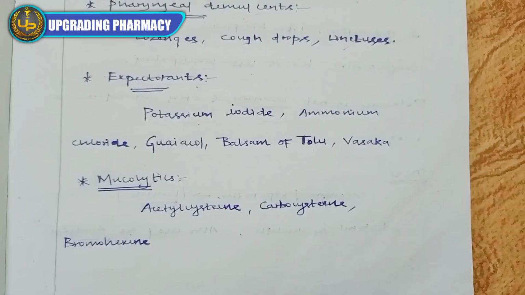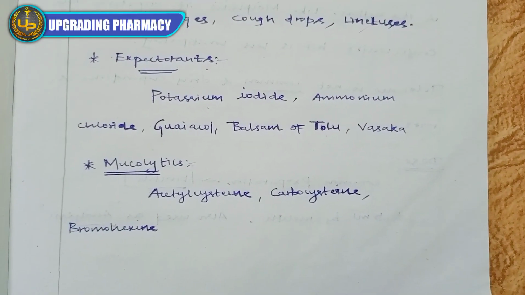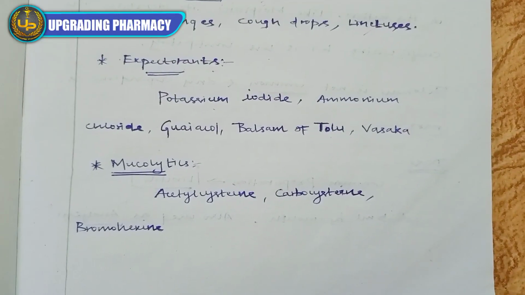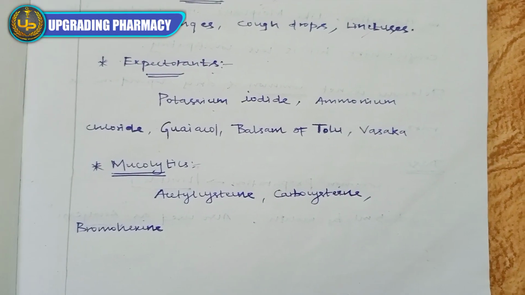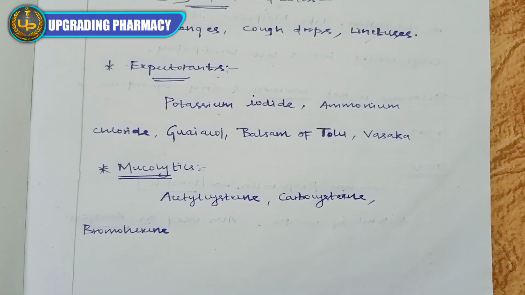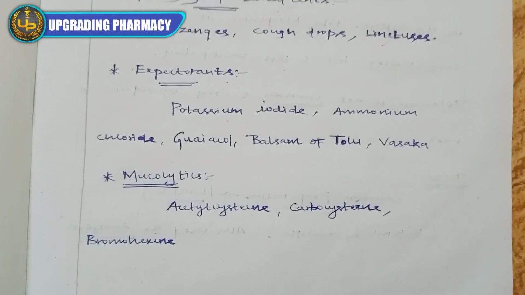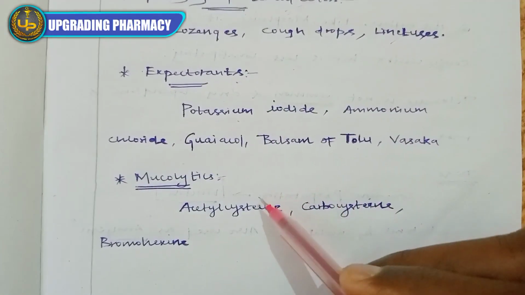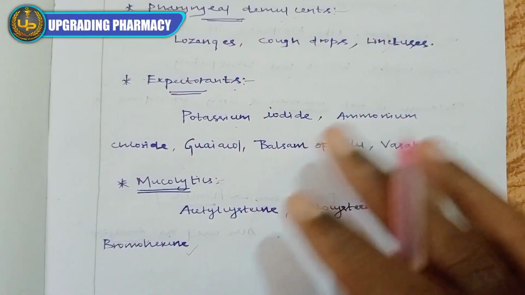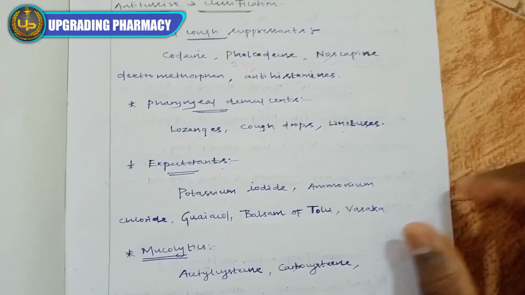Okay, so these are the expectorants. Next are mucolytics. Mucolytics are also a type of expectorant that will break down the sputum, that is, the disulfide bonds in the sputum, and decrease the viscosity of the mucus so that it will be easily expelled from the respiratory tract. These include acetylcysteine, carbocysteine, and bromhexine. So these are the major classifications of the drugs used in the treatment of cough.